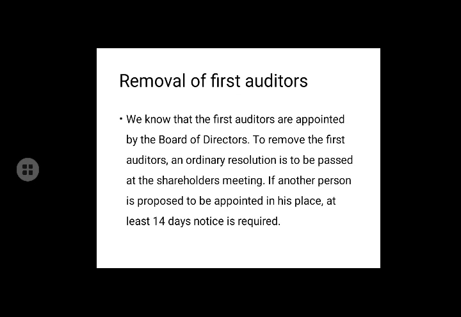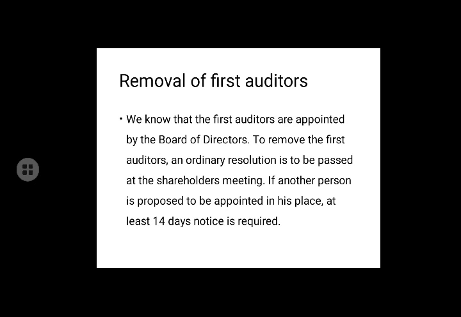To remove the first auditor, an ordinary resolution is to be passed at the shareholders meeting. If another person is proposed to be appointed in his place, at least 14 days notice is required to be given to him.